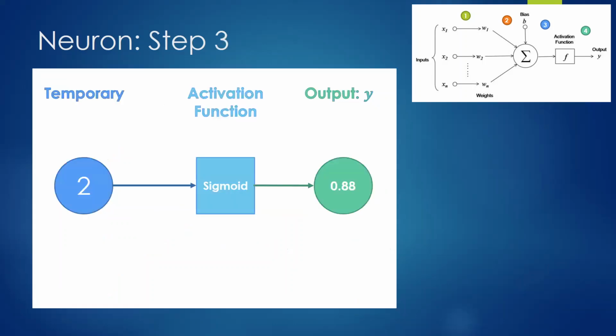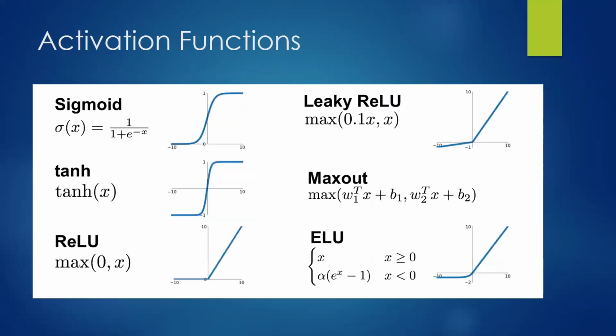This activation function could really be any formula, but there are a lot of different functions that are used for different reasons. In this case, we can be using the sigmoid function. So it takes a 2, outputs a 0.88. We'll show you what that looks like in a second.